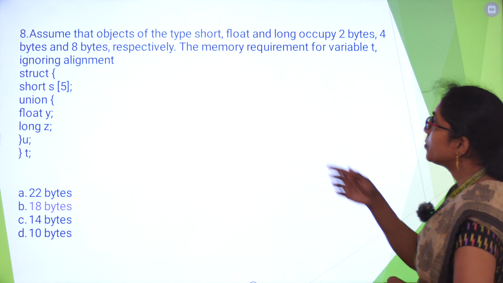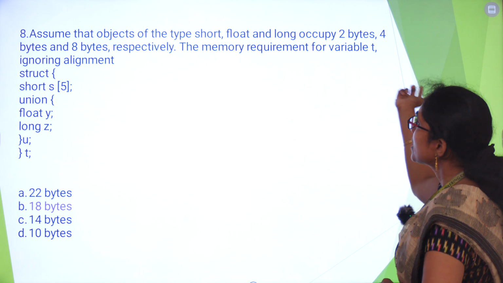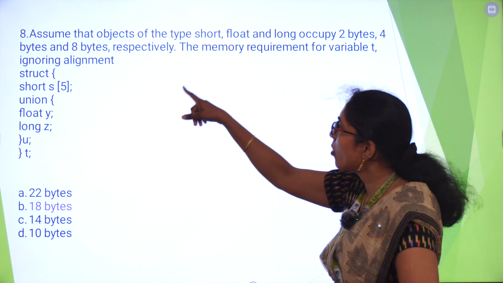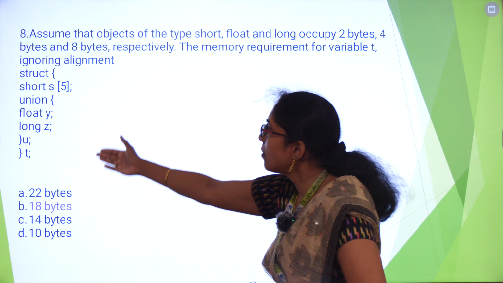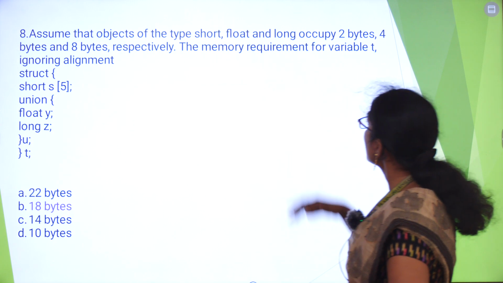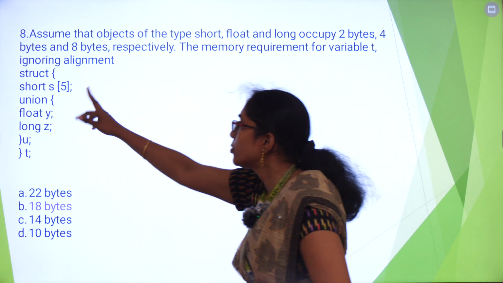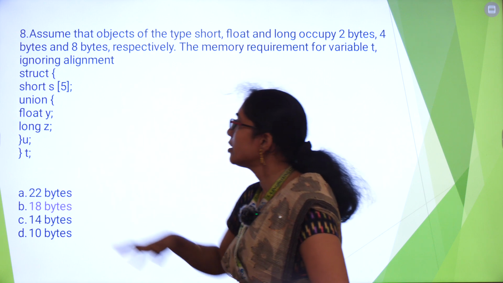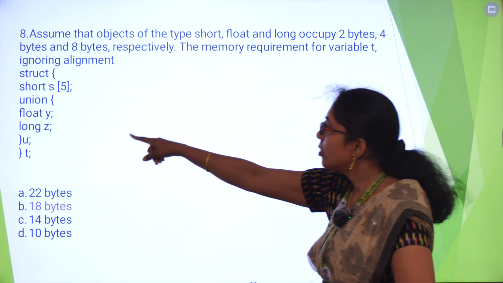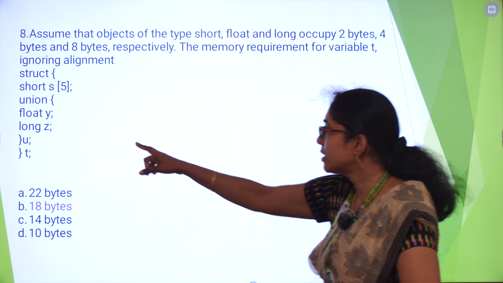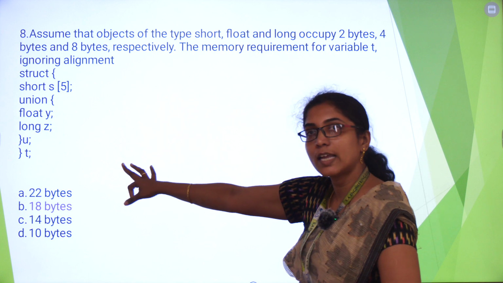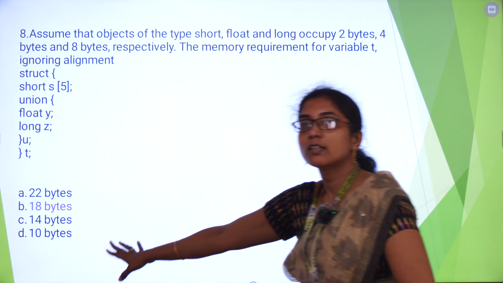So here assume that objects of type short, float and long occupy 2 bytes, 4 bytes and 8 bytes. So short requires 2, float 4, long 8 bytes. Here we have used a structure as well as a union. Short s[5]: short requires 2 bytes, and it is an array, so 2 into 5, 10. Then we have used a union. The union has two variables, y and z. y requires 4 bytes, z, which is long, requires 8 bytes, so 8 is the largest one. So for this union, only 8 bytes will be allocated. So 10 plus 8 will be 18. So 18 bytes is the correct answer.